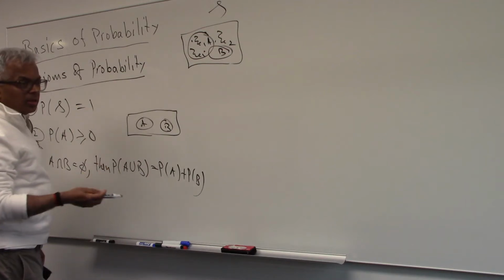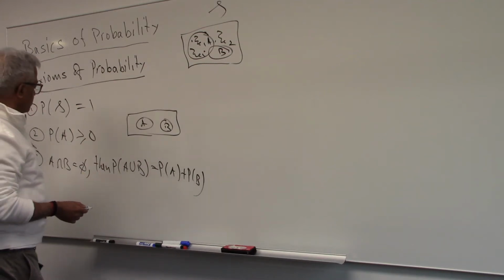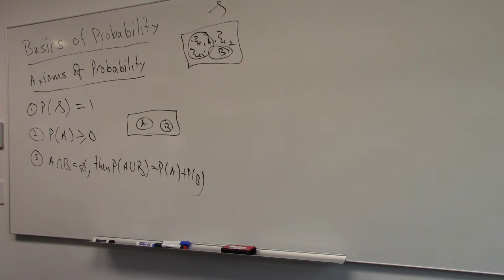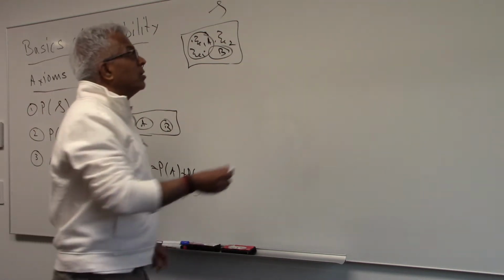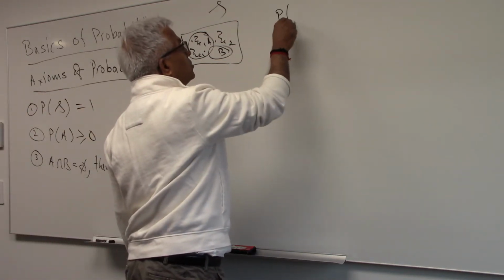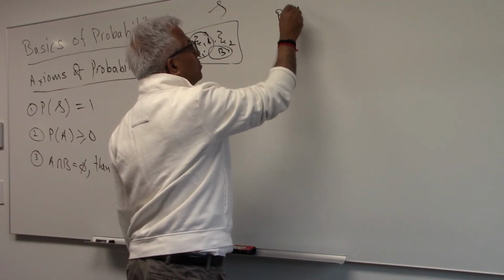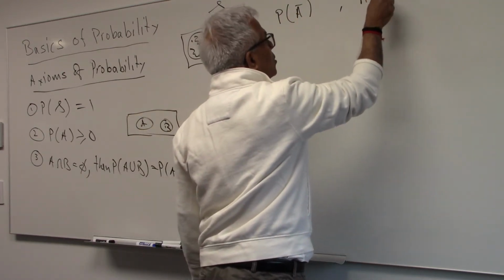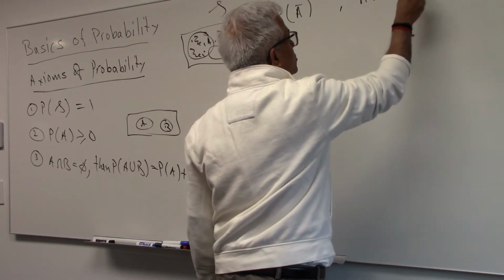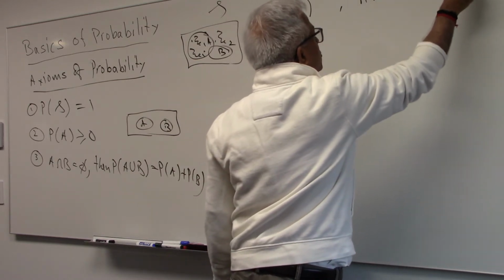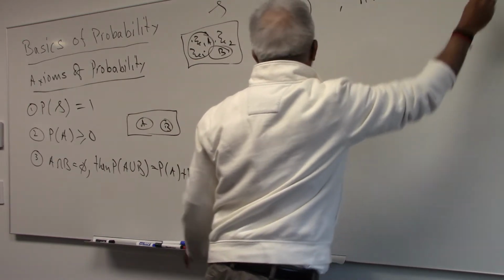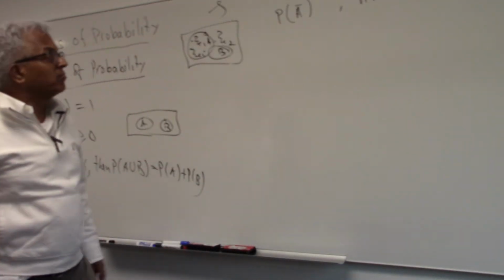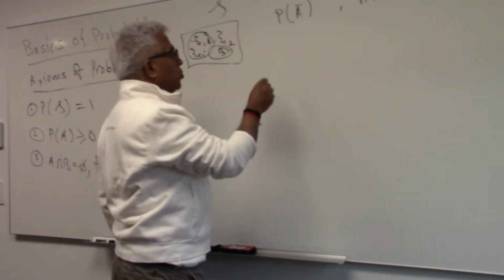Now, we don't question the axioms by the very nature. So the whole idea is that anything else we need to evaluate from these axioms. To give you an example, what is the probability of A complement? Or if A and B are not mutually exclusive, then what is the probability of their union? Things like this. So everything we need to derive from here. I'll show you these quickly.